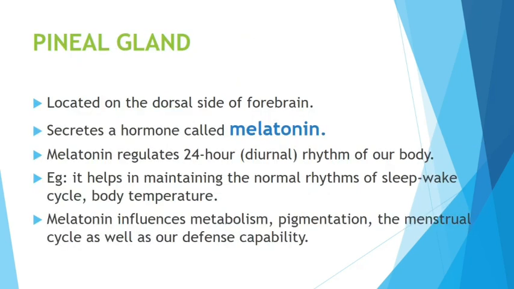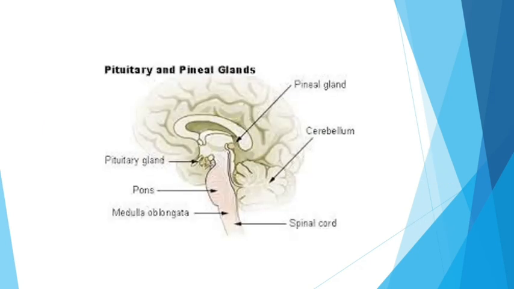Pineal gland is located in the brain itself. There is a diagram in the next slide, and they secrete a hormone called melatonin. It is also called the 24-hour hormone. They maintain the diurnal rhythm of the body. It helps in regulating the normal rhythm of the sleep-wake cycle and body temperature. It even influences your metabolism, menstrual cycle, pigmentation, and the immune system also. So that is melatonin, very important. Pineal gland, only one hormone, melatonin.